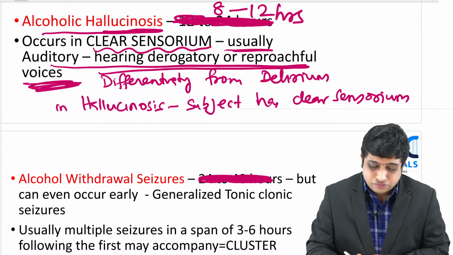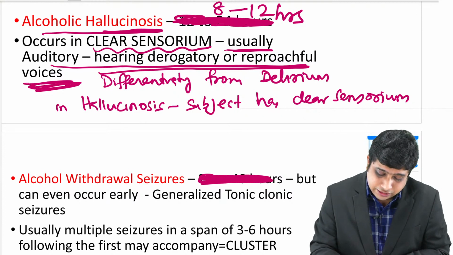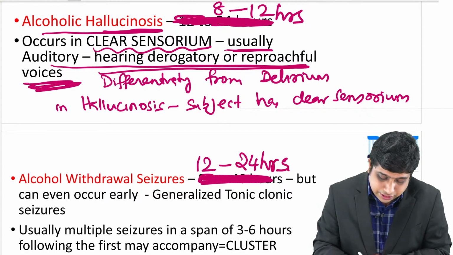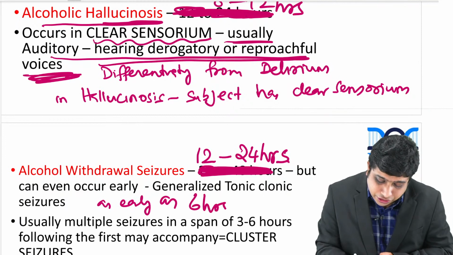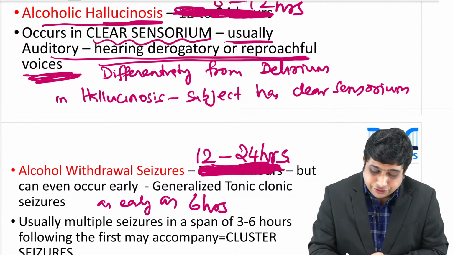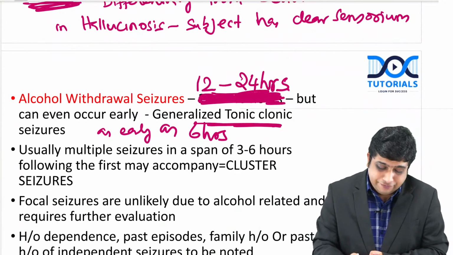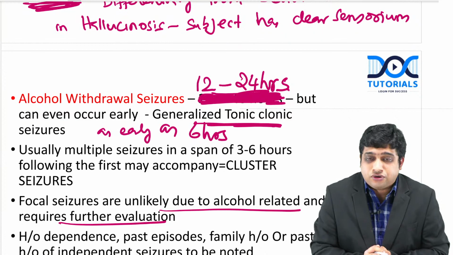Now, there is something called withdrawal seizures, 12 to 24 hours. Sometimes as early as 6 hours. The usual timeline they say is 12 to 24 hours. And it will be generalized tonic-clonic seizure. If it is a focal seizure, it requires further evaluation because it is unlikely due to alcohol.